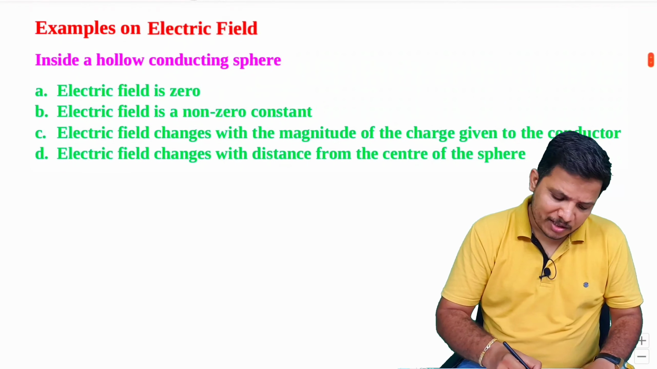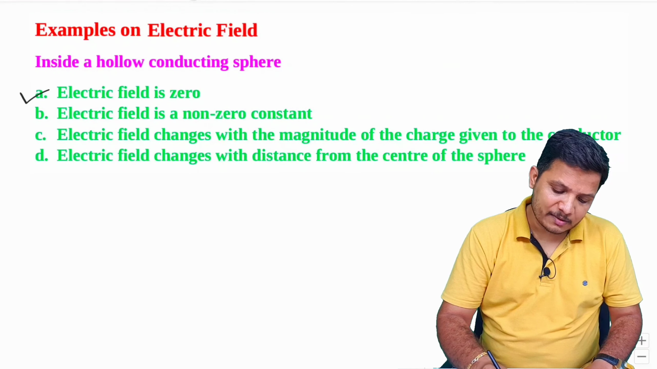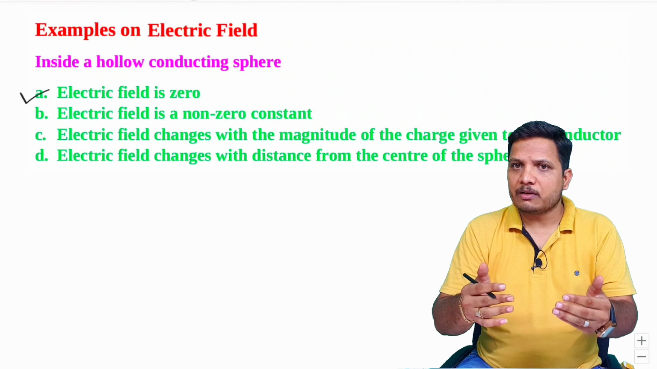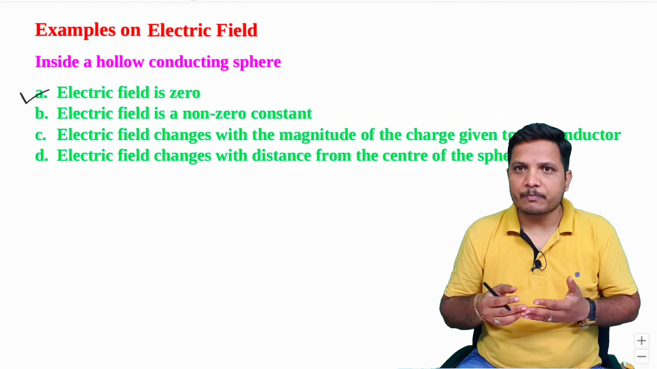So here our question is about the electric field, and that is zero inside a hollow conducting sphere. It is zero for all the shapes which are hollow, right? It is not about the sphere only. Let us have the second question.